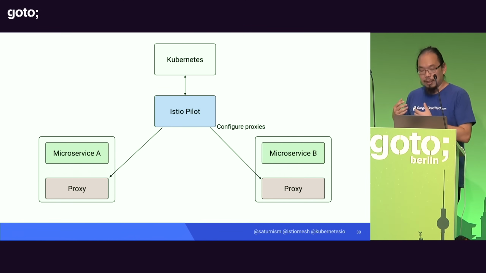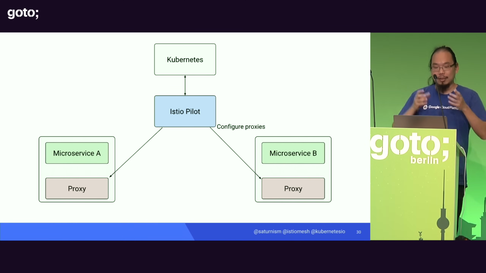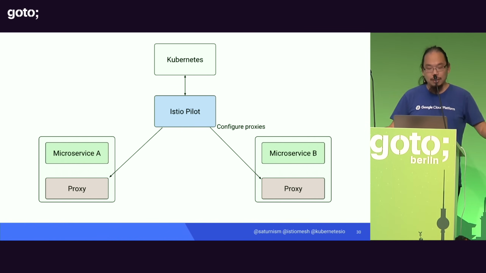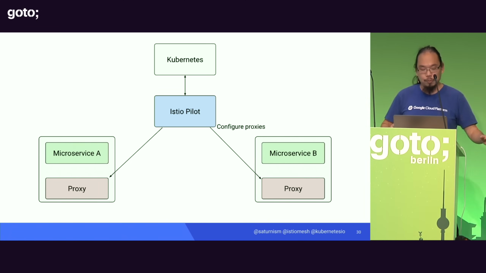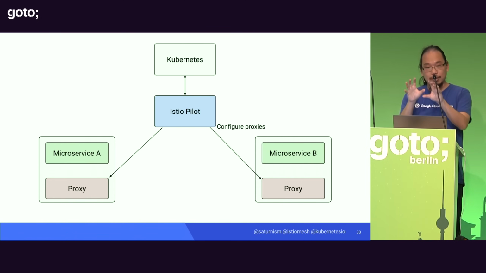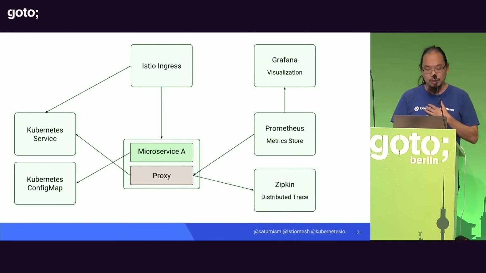The way that we configure these proxies is by, again, writing YAML files and then pushing them into Kubernetes. And the controller is known as the Istio pilot, and pilot will read this configuration and then propagate it to the proxies in the way that the proxies can understand, okay? And for that reason, the proxies are also interchangeable. Today, we're using Envoy by default. It's also possible to use other proxies as well, right? Because Istio pilot is the one that will translate the configuration that we have and push it down to the configuration that every one of these proxies will understand.